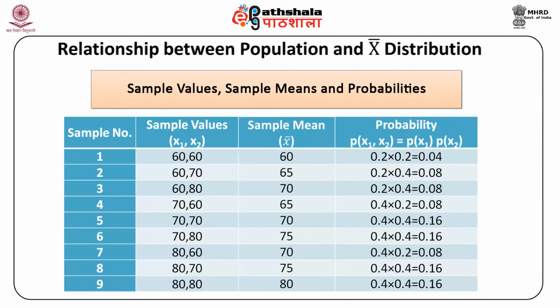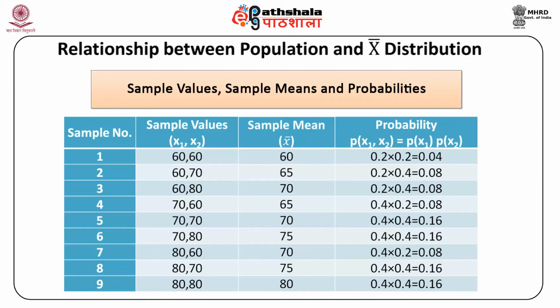Then we have the probability corresponding to each sample, and this is defined as probability of (X1, X2) is equal to P(x1) into P(x2), which is equal to 0.2 into 0.2 is equal to 0.04 for the first sample. Then for the second sample, we have 0.2 into 0.4, which is 0.08, and so on. So we have in each cell a value of the probability for each of the samples.